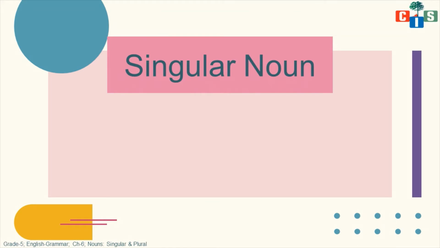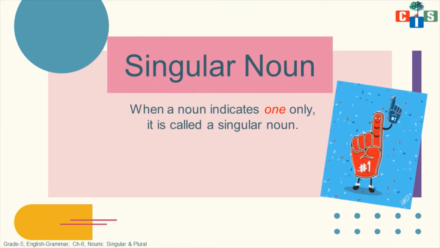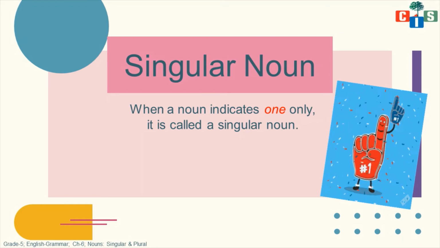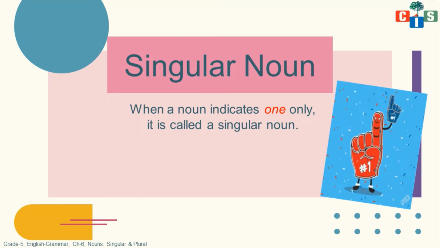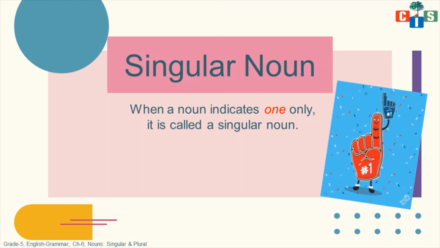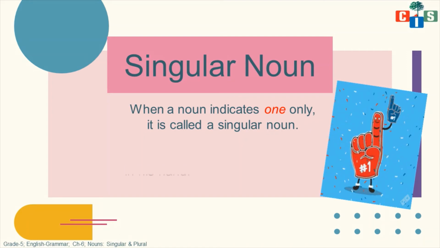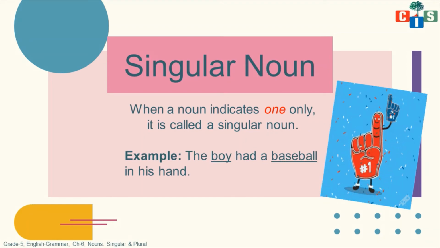Singular noun. Now what is a singular noun? When a noun indicates only one thing, or when we are talking about any one animal, any one person, anything which is one in number, then it can be called a singular noun. For example, the boy had a baseball in his hand.